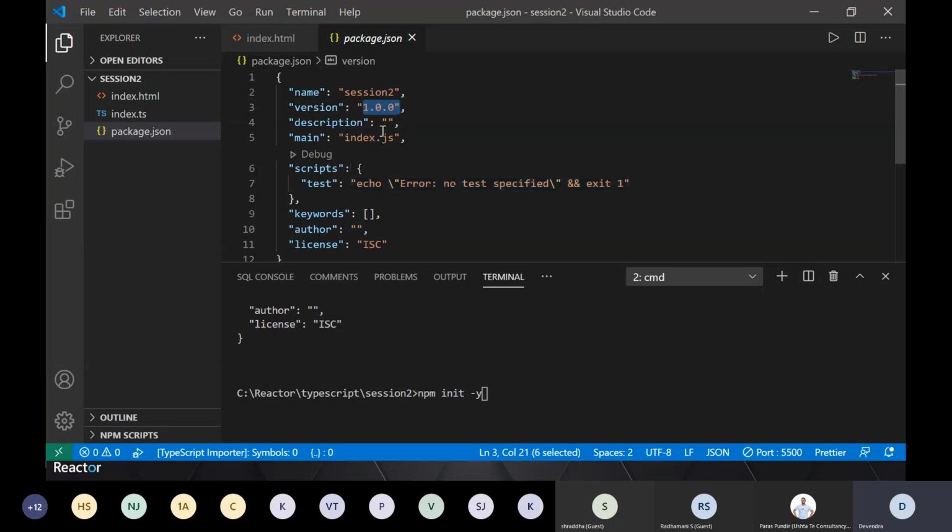Right, nothing in description. So index.js, again, in most web applications you might have seen that the main application which runs is named with index, be it index.html or index.js and all. So I'm using npm, so that's why I picked up index.js, right? And you can make changes if you are not using those names here. So this is the first thing which is required.